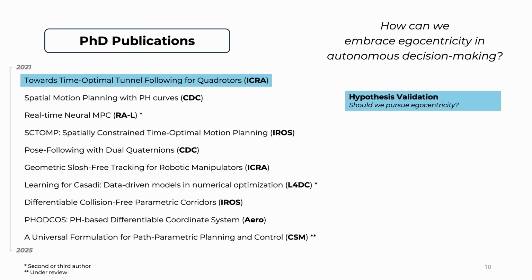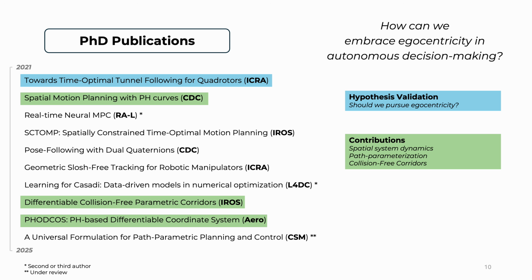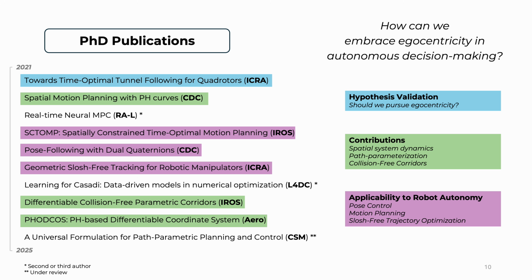Once I've persuaded you, I will jump into the second section where I will outline the contributions of this thesis. And finally, we will show some examples where these contributions were helpful for specific robotic applications.